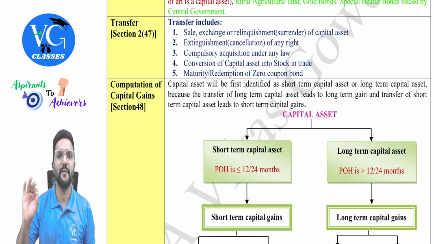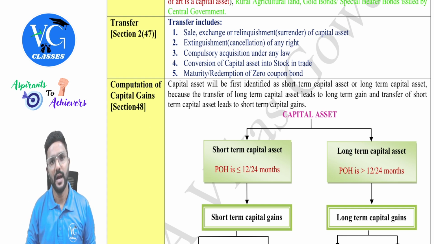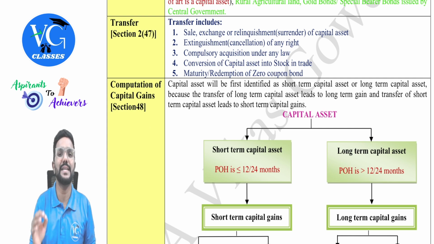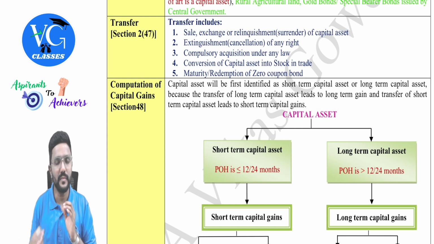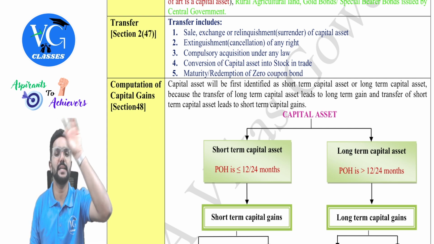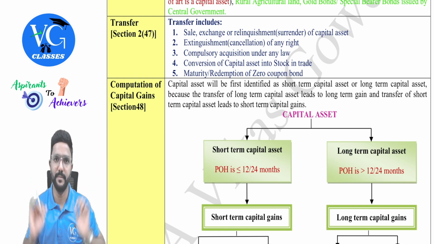And if there is a transfer of a long term capital asset, I need to compute long term capital gain. And sir, why should we do it? Because the tax rate is different for short term as well as long term, guys. The rates are different. Clear? So it is very important for us to classify whether the capital asset is short term or long term.